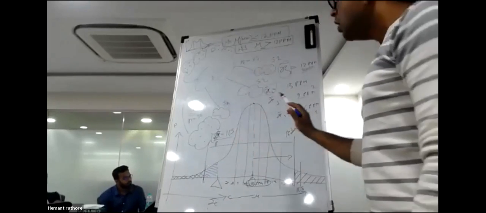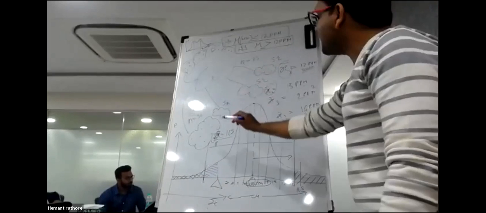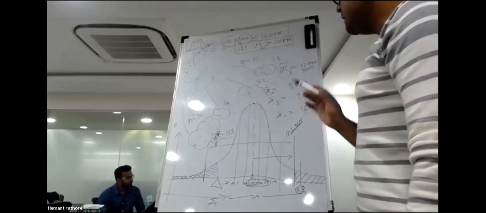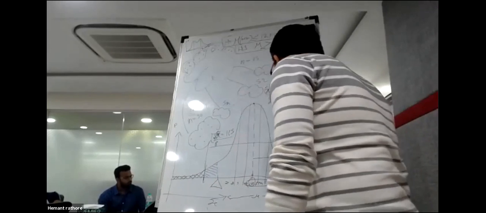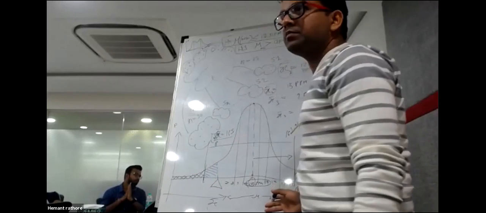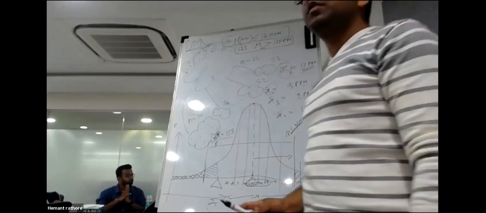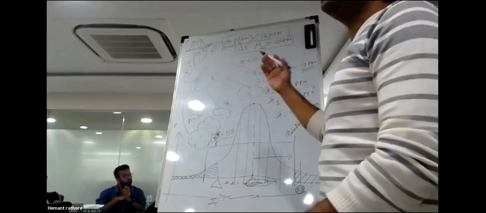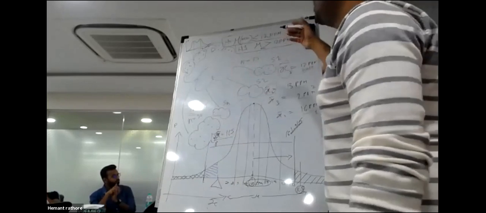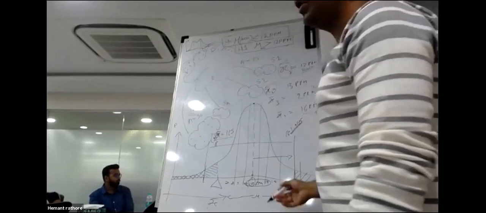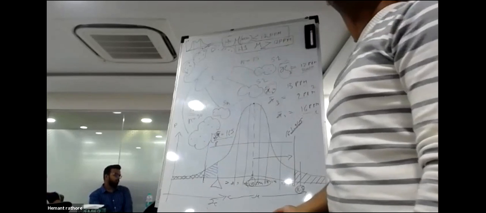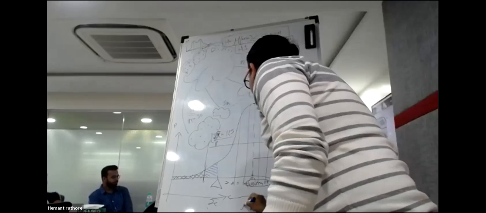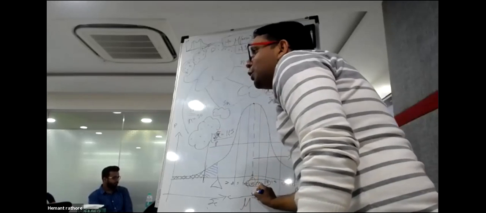So if my sample mean is coming as 16.5, can anyone tell me when it can happen? When the hypothesis is false. Exactly. And when the null hypothesis is going to be wrong, what is the conclusion? Basically my mu is not 12.